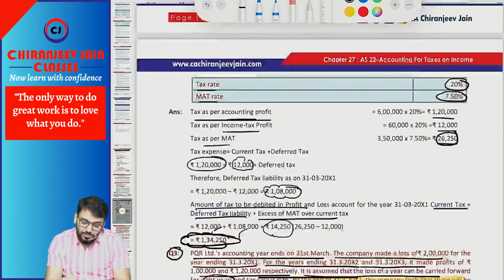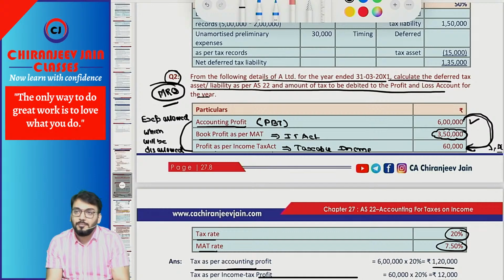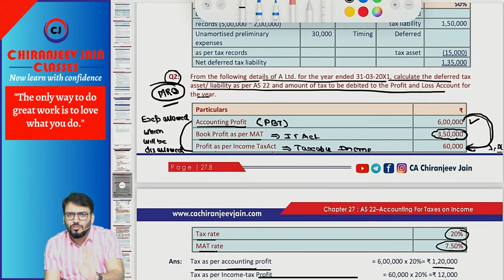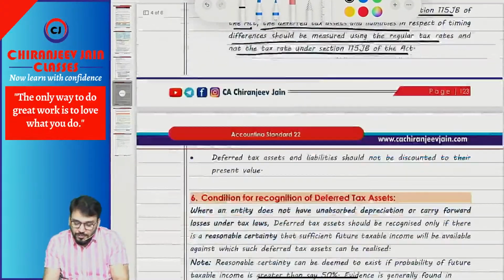Correct. So this question is what? Already I have written MRQ. Must do before exam. However, this type of question should not be asked at CA Inter level because this is a slightly advanced topic. Advanced topic. Okay, sir? Yes, sir. So this also you have understood.